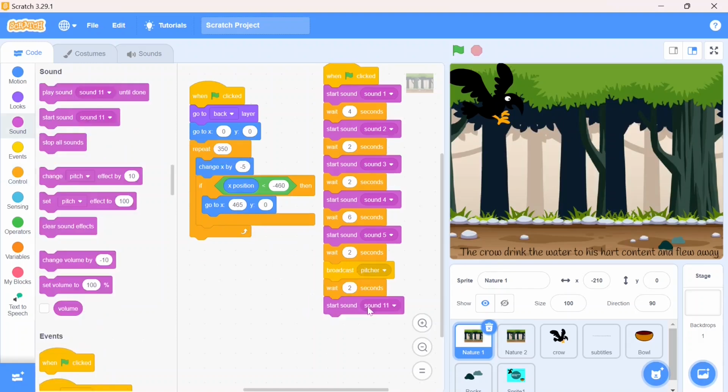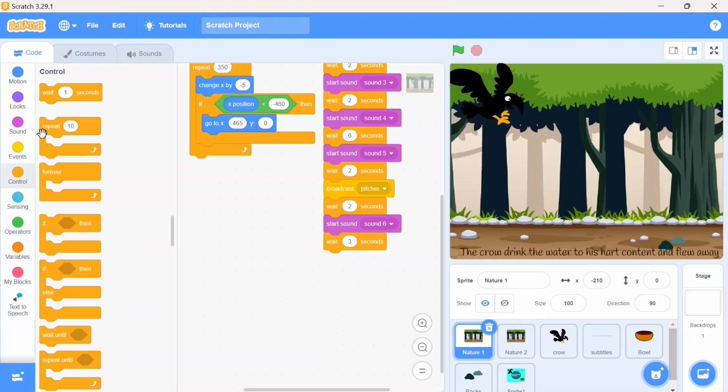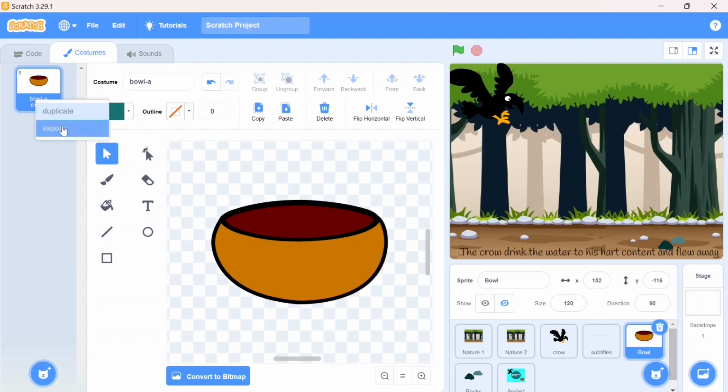Take the sound number 6. Again the wait block, 3 seconds. The dialogue number 6 will say, "We put some pebbles in it." And for that I need to create one more costume of this bowl. Go to costume, duplicate that bowl.